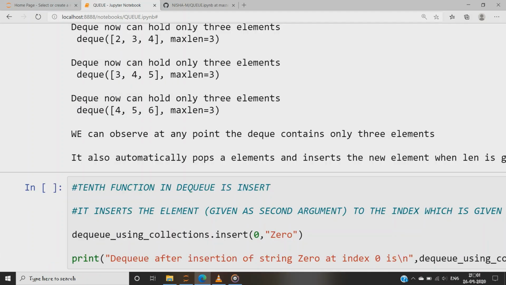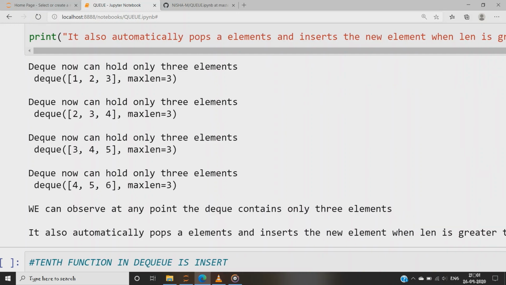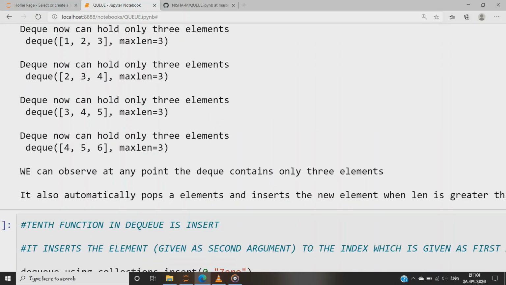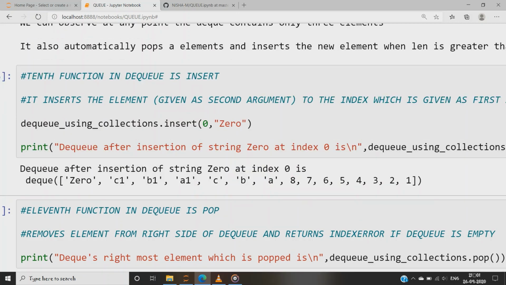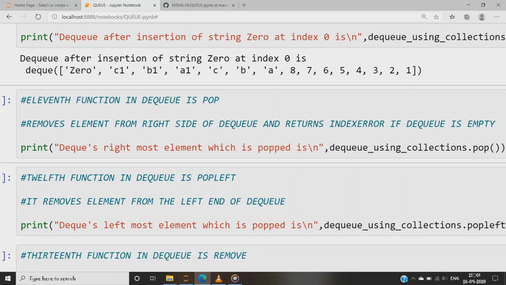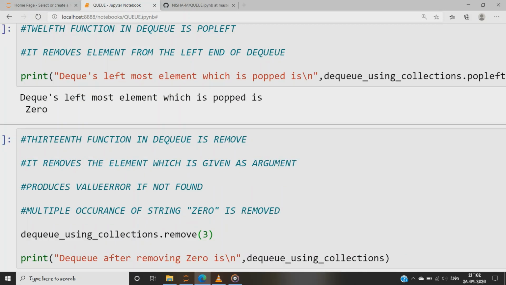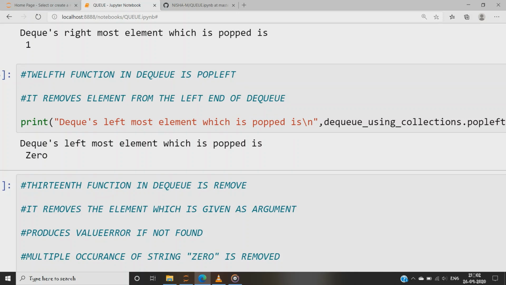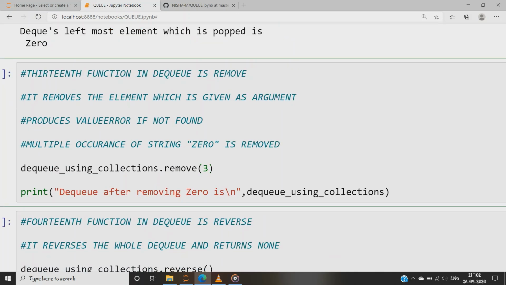Pop removes and returns an element from the right side of the DQ. If no elements are present, it raises an index error. Pop left removes and returns an element from the left side of the DQ. If no elements are present, it raises an index error too. Remove value removes the first occurrence of the value. If not found, it raises a value error. Reverse reverses the elements of the DQ in place and then returns none.